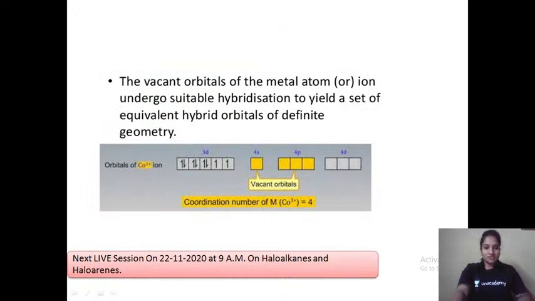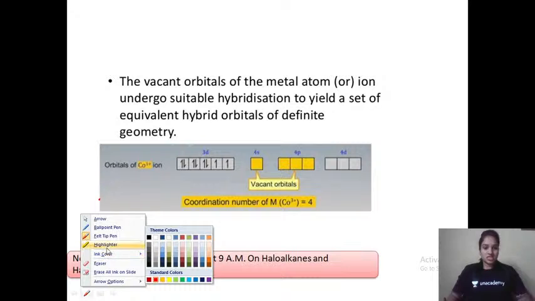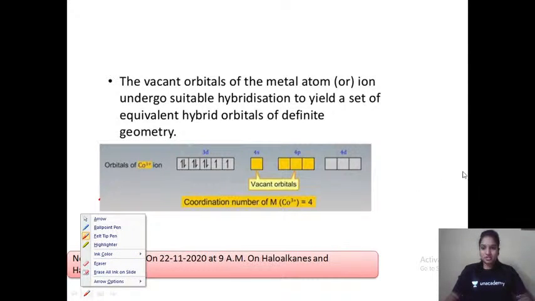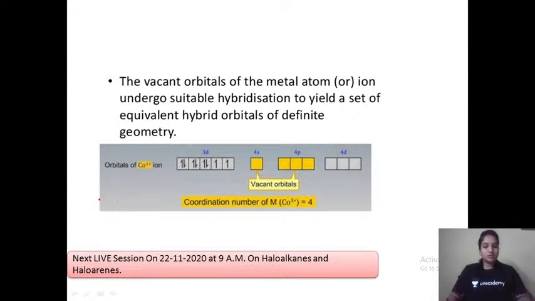Now how are these bonds formed? What is the entire concept? Let us see by taking certain examples. Here what you need to know are the atomic numbers and electronic configurations. That is a must. If you do not know electronic configurations and atomic numbers, it can't be done. So let us see one example: cobalt 3 plus.